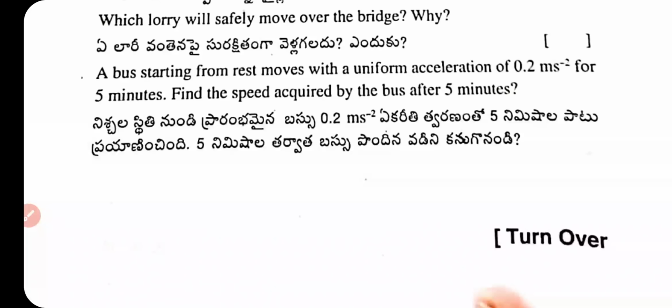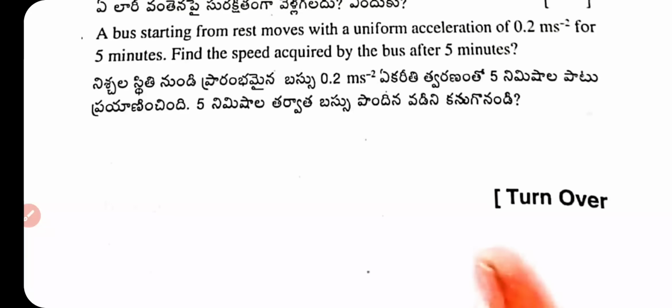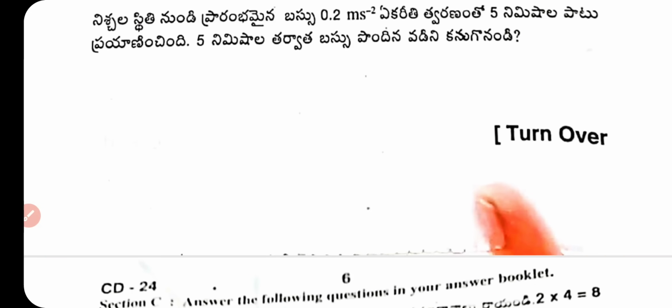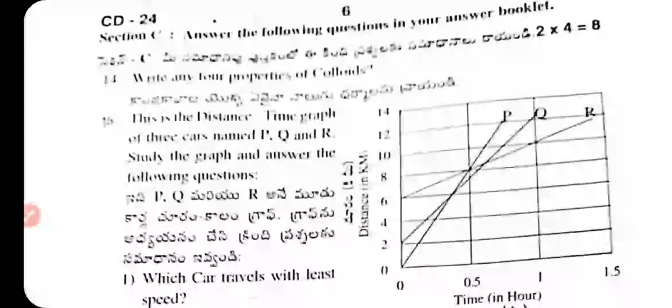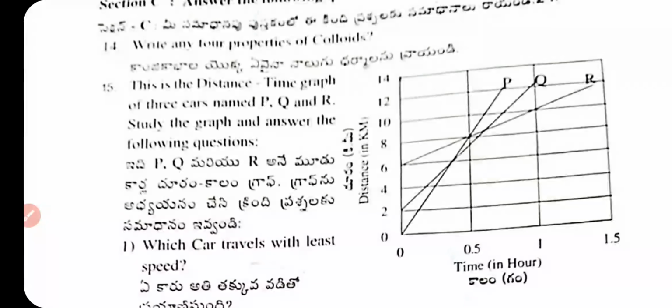Why? Question 13. A bus starting from rest moves with a uniform acceleration of 0.2 meter per second squared for 5 minutes. Find the speed acquired by the bus after 5 minutes. Now the next question, write any four properties of colloids.